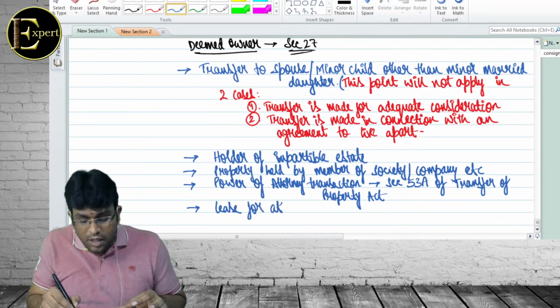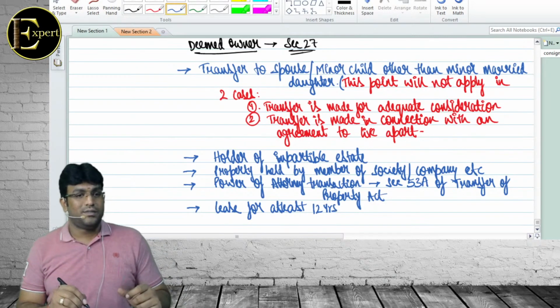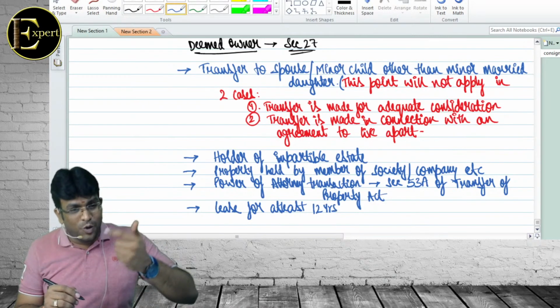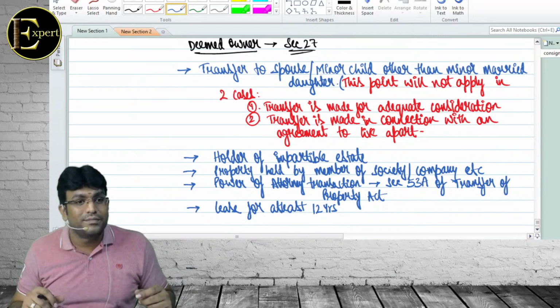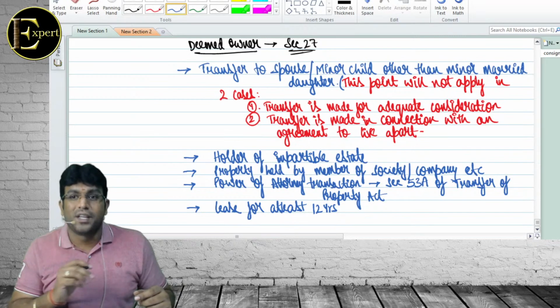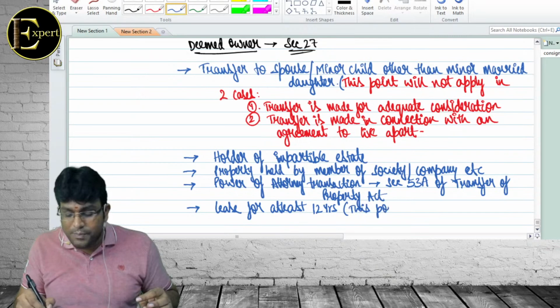Last point. Lease for at least 12 years. If I take a property from you on lease for more than 12 years, then I am regarded as deemed owner. Practically बहुत dangerous point है. That's why what people do, see here. This point